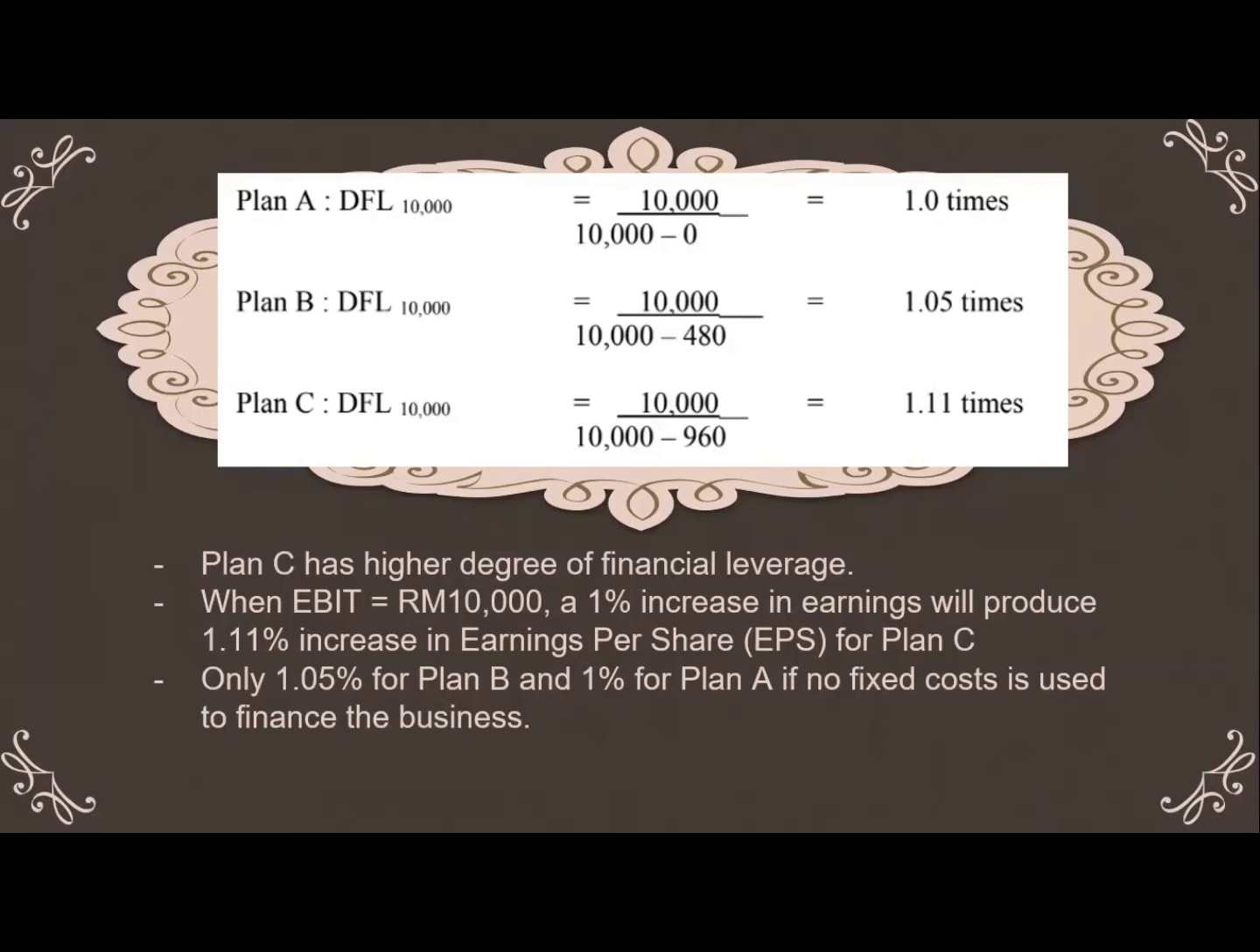So we can see that Plan C has the higher degree of financial leverage. When earnings before interest and tax equals 10,000, a 1% increase in earnings will produce a 1.11% increase in earnings per share, EPS, for Plan C. Then it is only 1.05% for Plan B and 1% for Plan A if no fixed cost is used to finance the business.